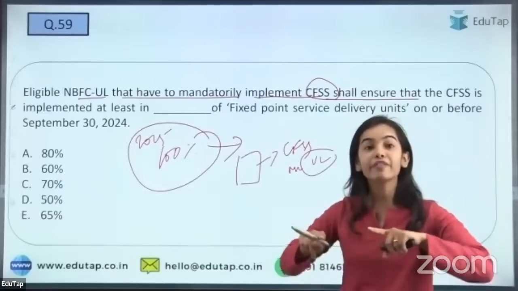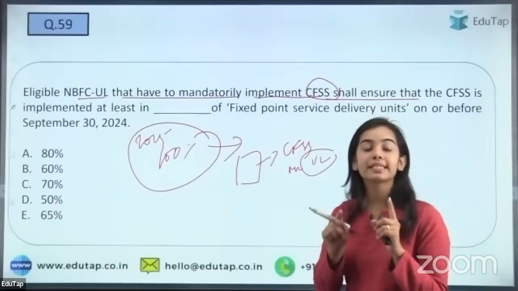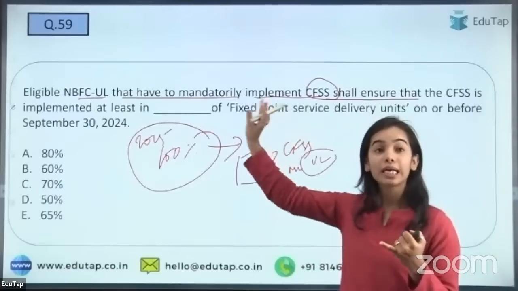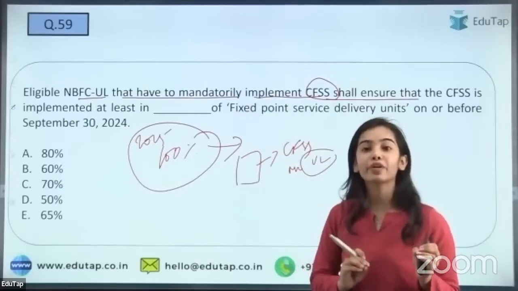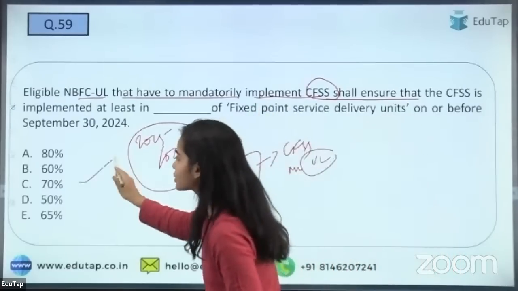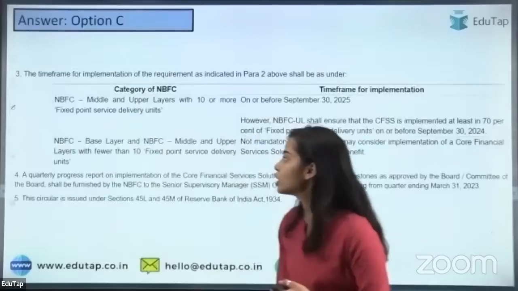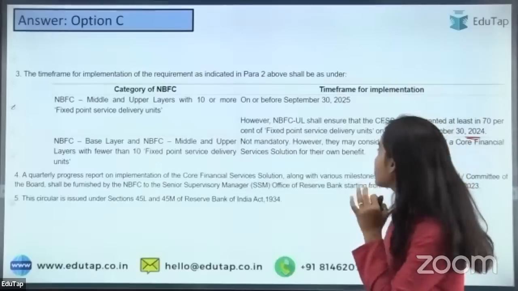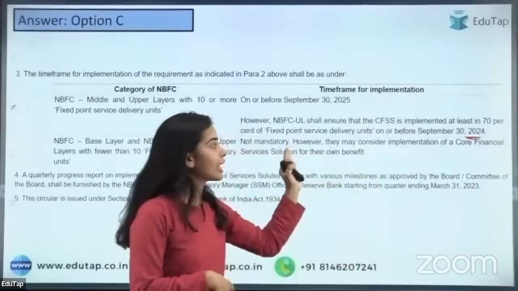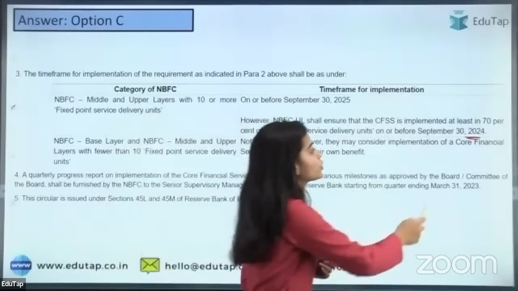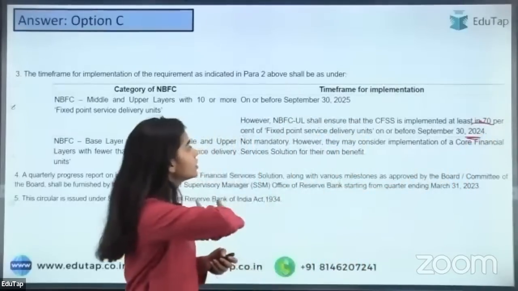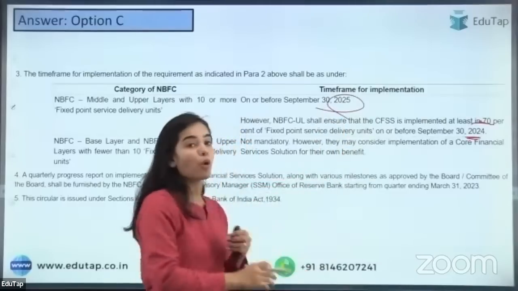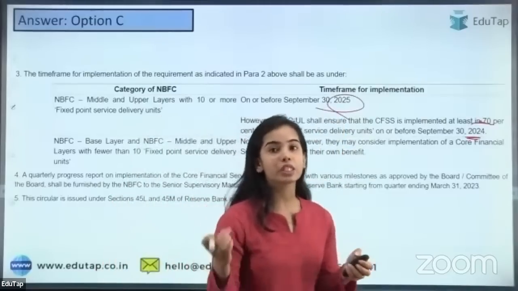By 2025, all eligible NBFCs will have to do 100% implementation of the CFSs. But by 2024, yes, 70%, I am getting the answer. That is so good to see. This is the correct answer. So by 2024, the NBFC UL that have 10 or more delivery units will have to do at least 70% of the implementation of the CFSs. By 2025, all eligible ones have to do the full implementation.